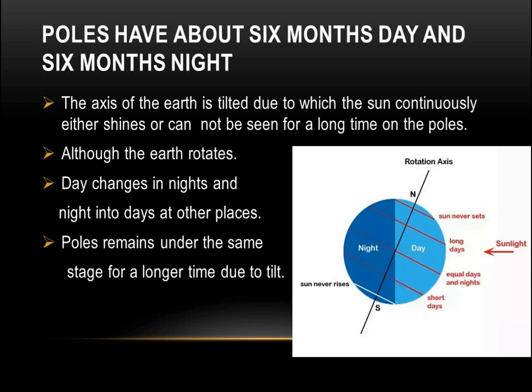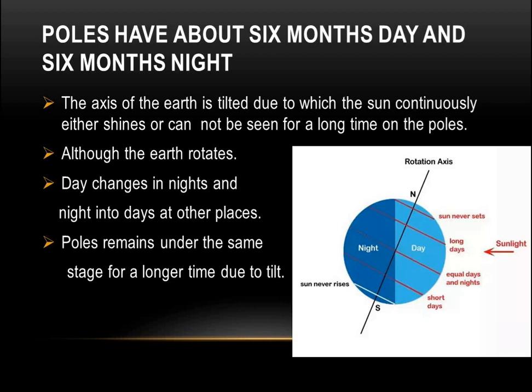Near the pole, the part that is completely light blue is experiencing day. Though the earth is rotating, this part remains in direct contact with the sun. That's why there is continuous day here, and it is written here, sun never sets.